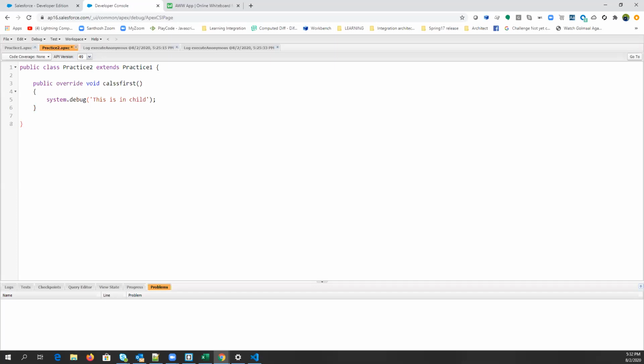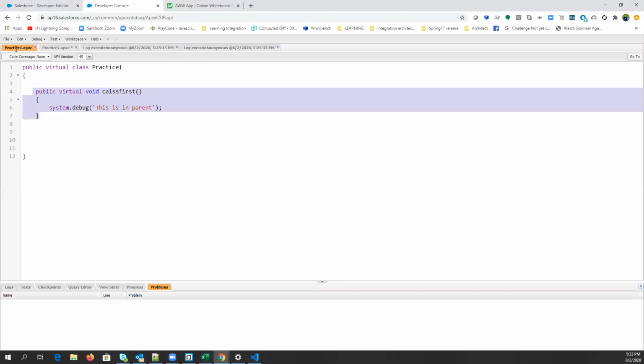Pratik bhai, the same method that you have shown for the abstract, is it applicable for virtual as well? Same method. A virtual method should have a body. Like this. Abstract method means that you don't have the body of that method. And we can refer to that as a parent.